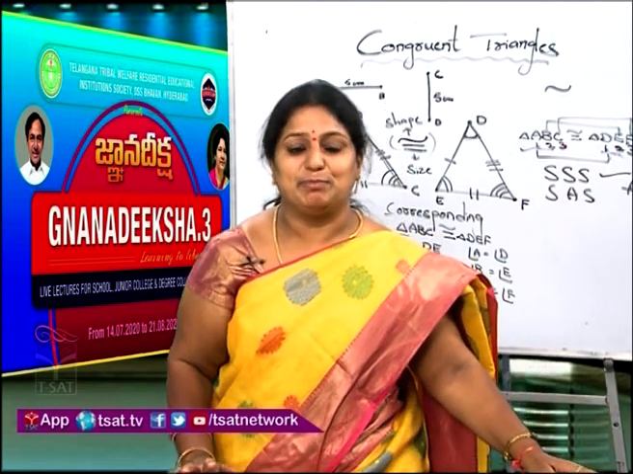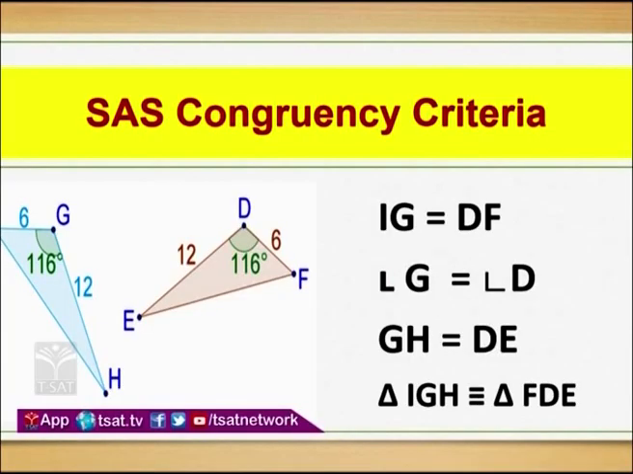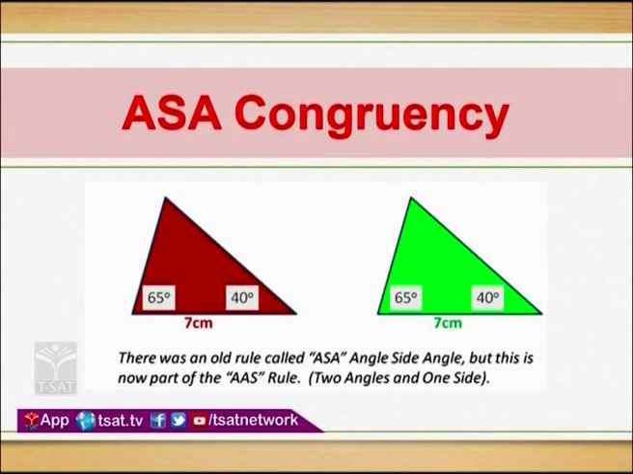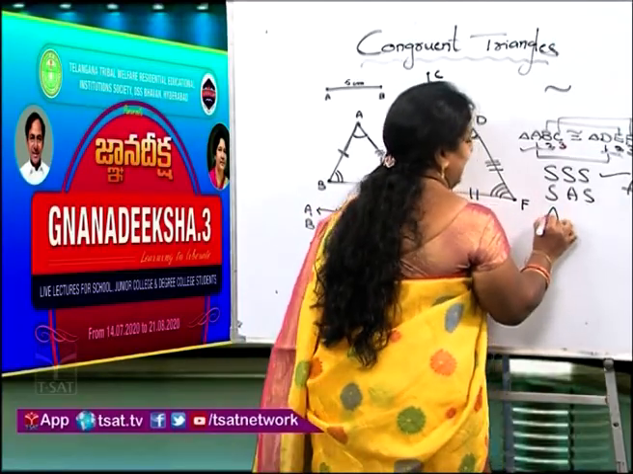It is also SAS. But what is the difference between the previous slide and this slide? I am using all symbolic notation. Say single line, double line and an arc. So only two sides we are required here. So IJ is equal to MK, angle J is equal to angle M, HJ is equal to LM. Did you notice two sides are equal and included angle is also equal. So if they are equal, we can say that these two triangles are congruent, satisfying which axiom here, which criteria? SAS congruency criteria.